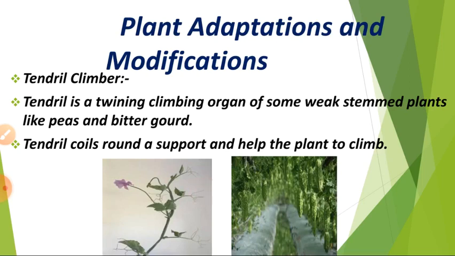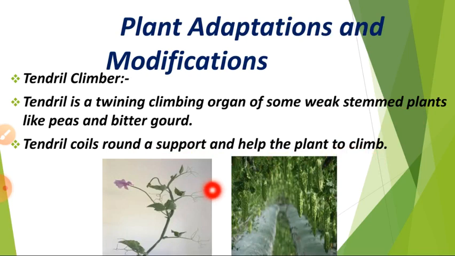So first one, tendril climber. Tendril is a twining climbing organ of some weak-stemmed plants like peas and bittergourd. Tendril coils round a support and helps the plant to climb. So these tendrils support the plants to climb up.